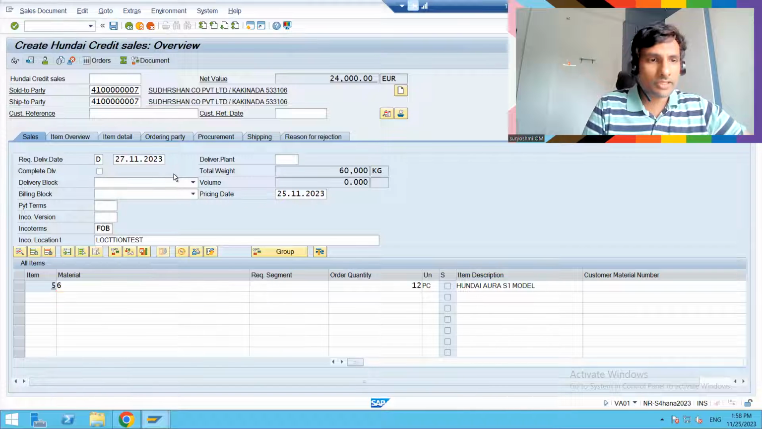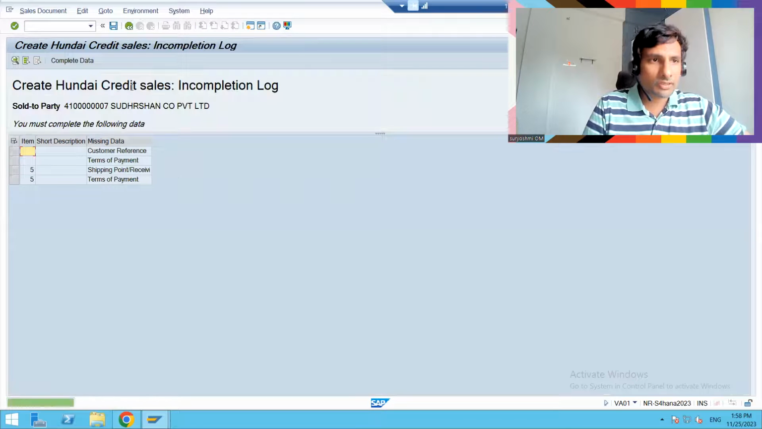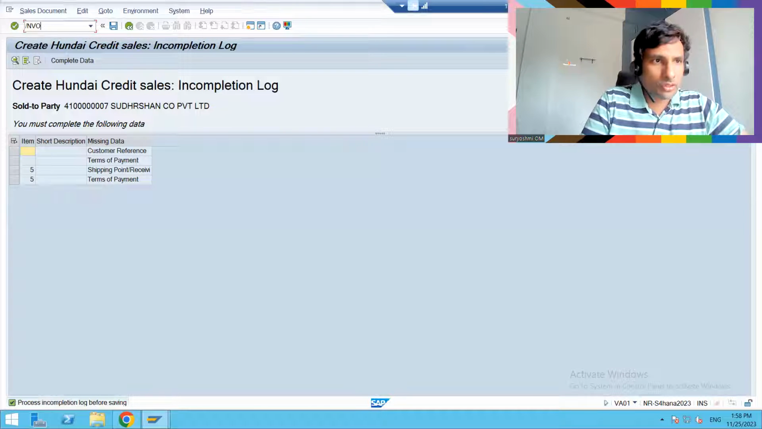So let's save this order. Of course, some incomplete logs are there. It won't allow, okay, because of my document type definition. Anyhow, this is how you can save it. So let's try to go to